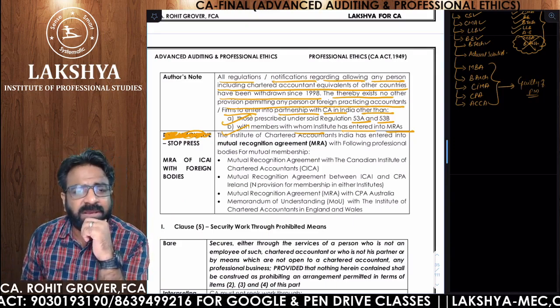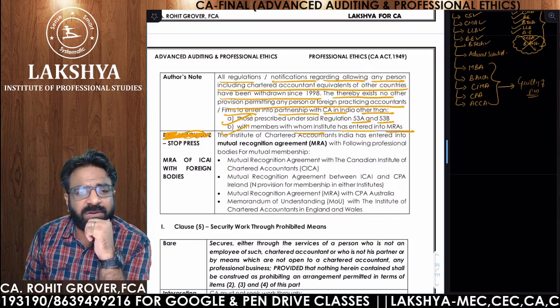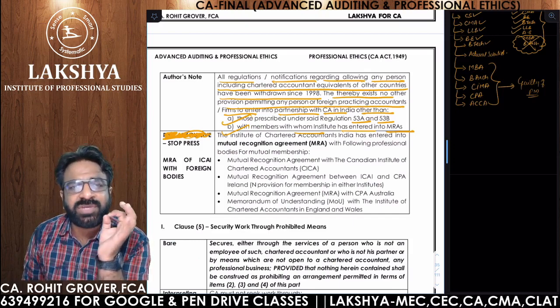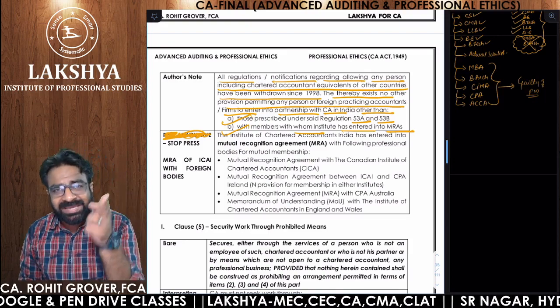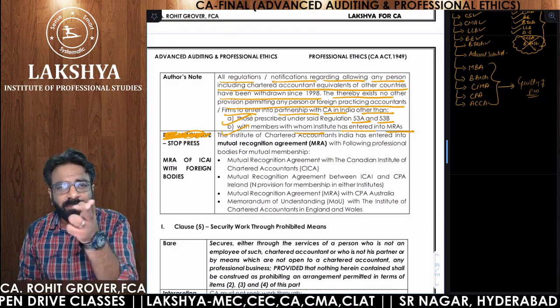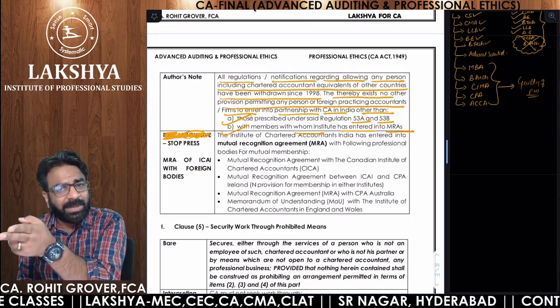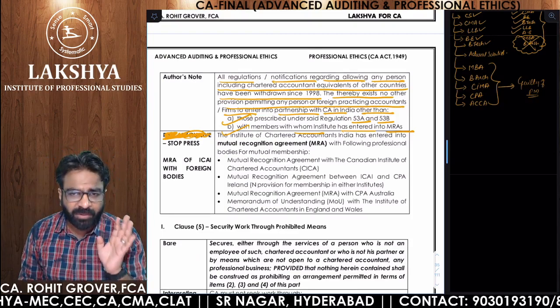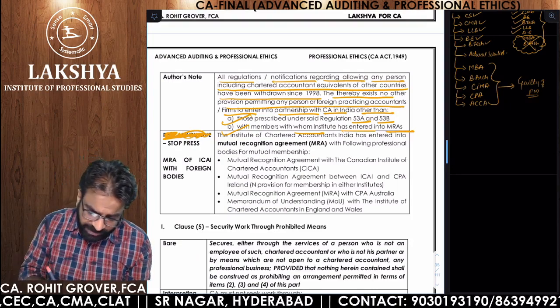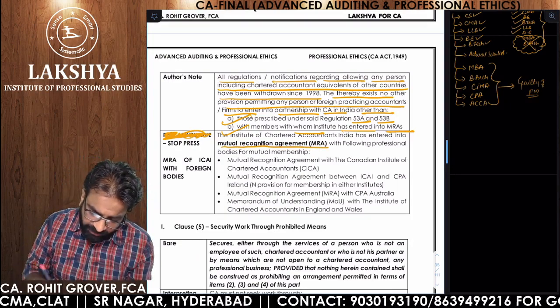Now tell me one thing, a chartered accountant in practice entering into a partnership with the CPA of Australia, allowed or not allowed? Generally not allowed. But if the ICAI has entered into a mutual recognition agreement with the CPA of Australia, then you are allowed. Are you getting the point or not? So those are the examples of the mutual recognition agreements which we have entered into.